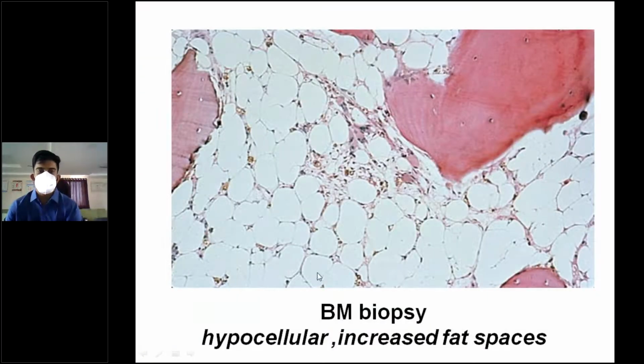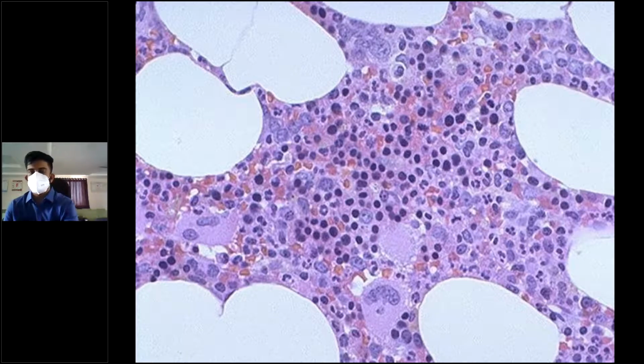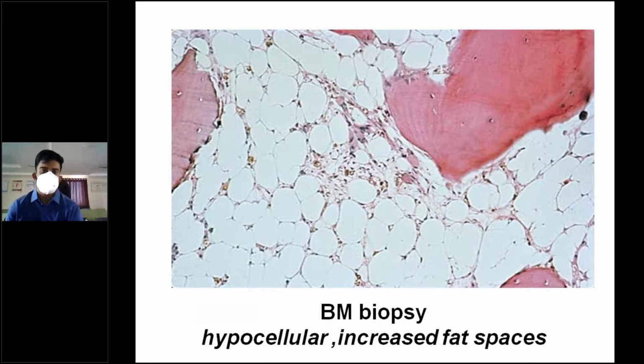Whereas this is the bone marrow biopsy of a hypocellular marrow with increased fat spaces of aplastic anemia. You can see the difference between the previous slide and this slide. Here you see how many cells there are, and see how many cells there are here. Very few cells here. Most of the bone marrow is filled with fat vacuoles. These are all fat vacuoles.